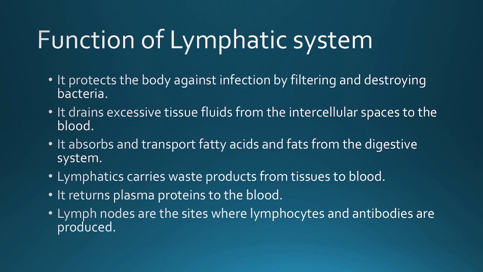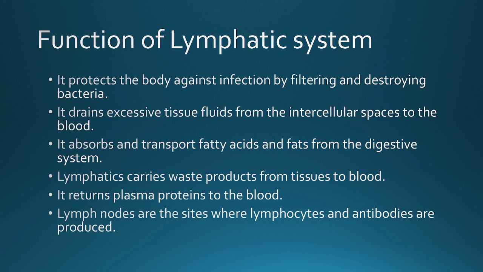Next function is that it absorbs and transports fatty acids and fats from the digestive system. Okay, we will see later on. There are villi in our small intestine, and these villi are responsible for absorption of fats, and this fat is then collected into the lymph. That's why there is a higher percentage of fats in our lymph. Lymphatics carry waste products from the tissues to blood.